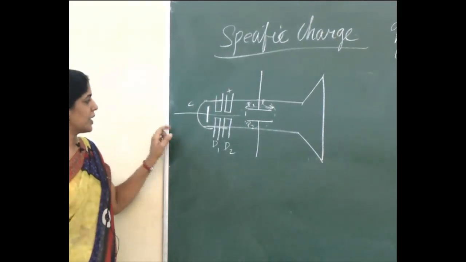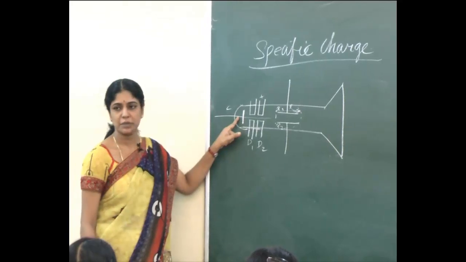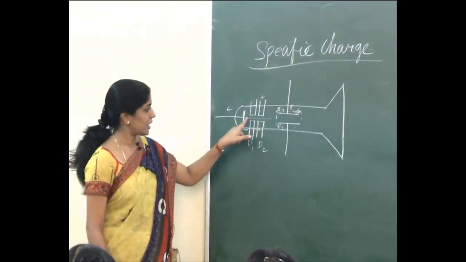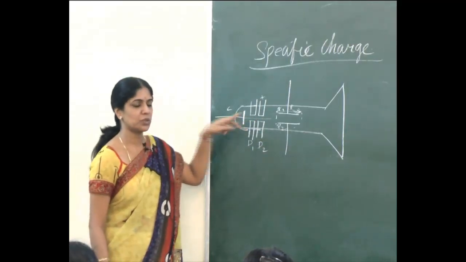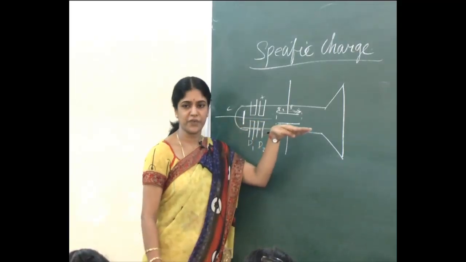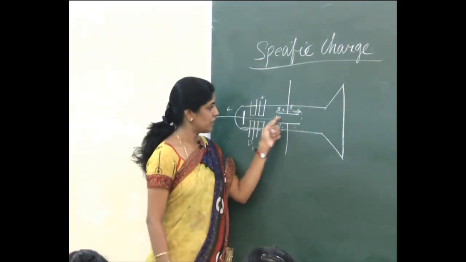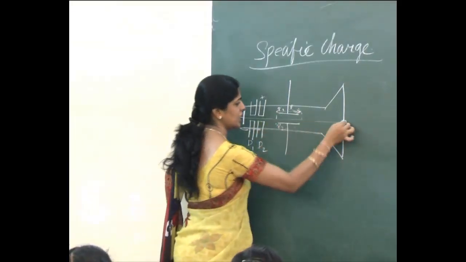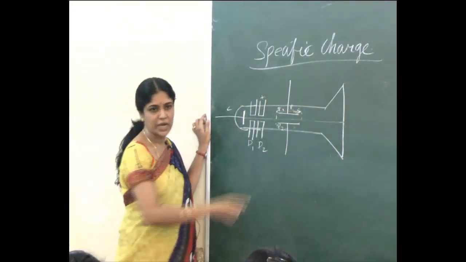To begin with, I produce electrons. Electrons are nothing but cathode rays. Here I have two anodes D1 and D2. It's a very narrow place so that the cathode rays are made to pass like a fine pencil of rays. Initially, if there are no electric and magnetic fields, what will they do? They will travel straight and hit the fluorescent screen at this point.